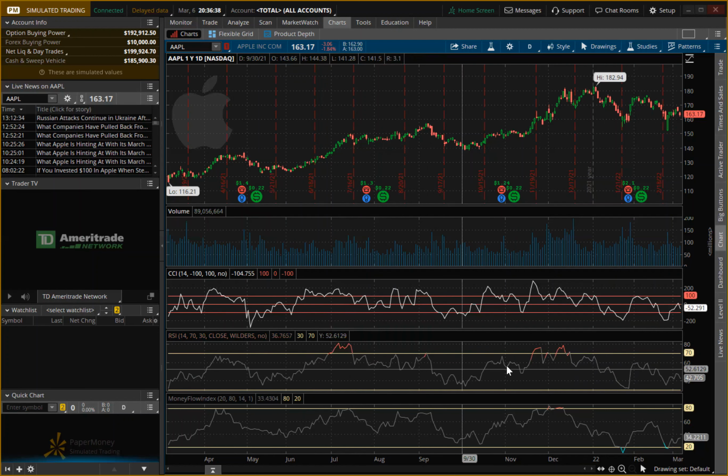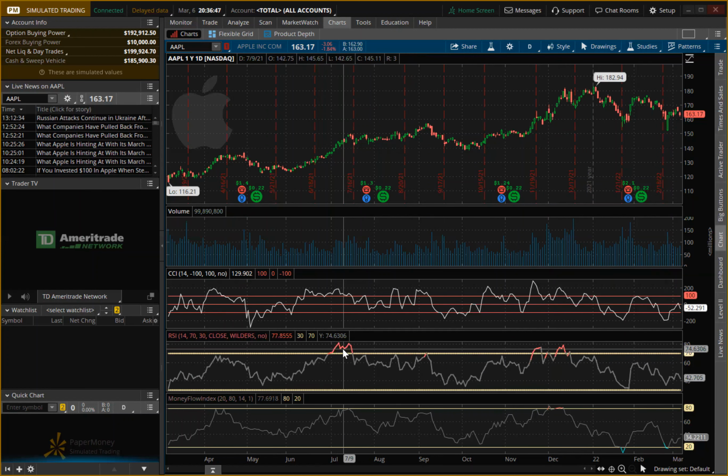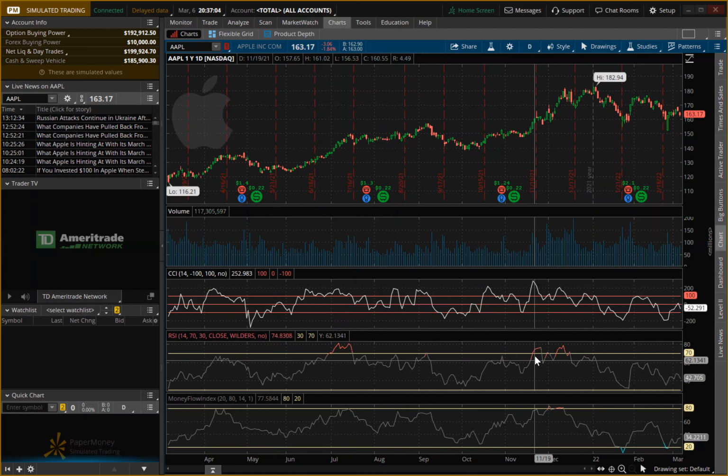And surprisingly, there's nothing in our RSI that is considered oversold at any point in this time frame, but it has been overbought in this short period of time. It goes up, down, and up, down. It's interesting because it goes up and down above the threshold all in one short period of time. But you go down here, you see a couple of times where it continued to be overbought.